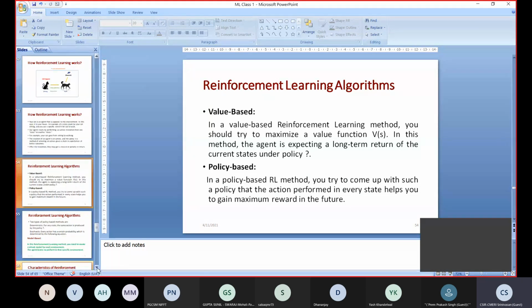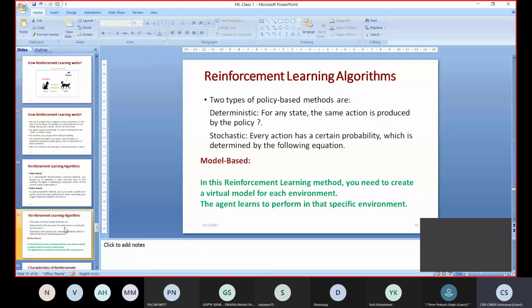The third method is called model based. Okay, sorry, before that, let me make two more points. In policy based methods, there are two types: one is deterministic, another one is stochastic. In the policy based approach, we will be using a certain policy. For deterministic, for any state, the same action is produced by the policy.